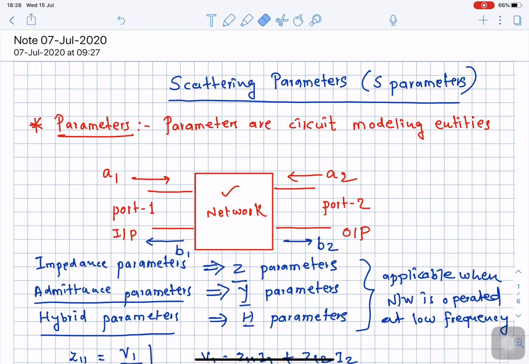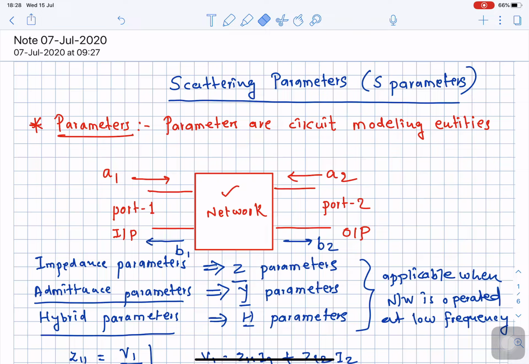Now it really indicates that if we are unable to perform open circuit and short circuit, then at that time we cannot make use of impedance parameters, admittance parameters and hybrid parameters. We cannot evaluate those parameters because in order to evaluate the Z parameters, admittance parameters and hybrid parameters, we need to selectively perform open circuit and short circuit conditions, which is not at all possible when we are operating the signal at a very high frequency.